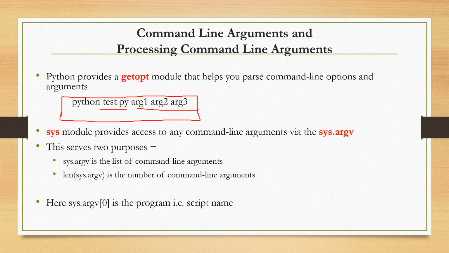So how many arguments are there? test.py, arg1, arg2, arg3, that is a total of 4 arguments. So this value 4 is returned by the len function. Here sys.argv at the 0th location will store the program name, that is the script name. So here the program name is test.py. So at the 0th location test.py is stored. At location 1 argument 1 is stored. At location 2 argument 2 is stored, and at location 3 argument 3 is stored.